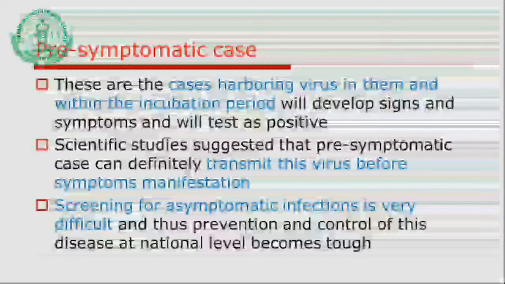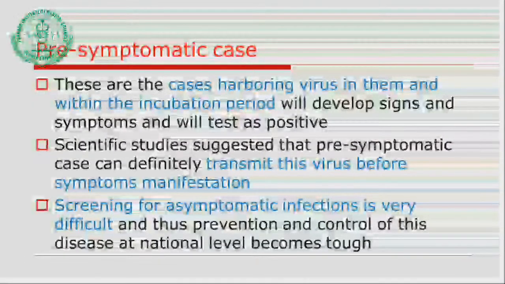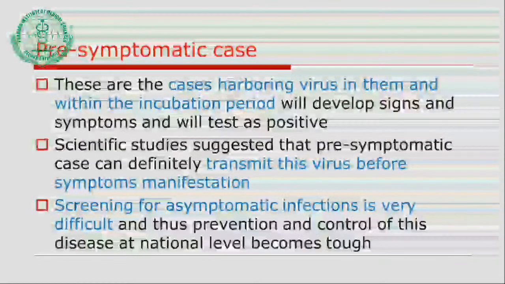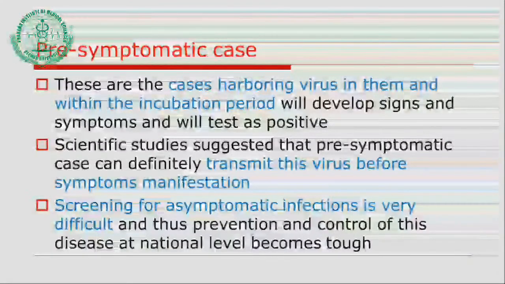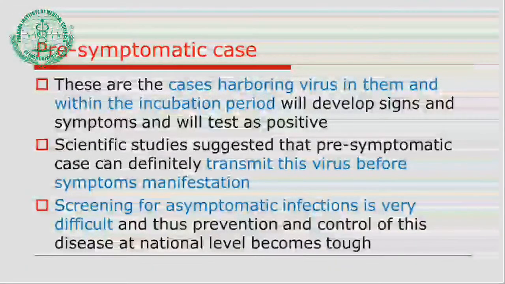Then the next type is the pre-symptomatic cases. So who are these pre-symptomatic cases? These are cases harboring the virus within the incubation period. They are in the incubation period, so the entry of the microorganism has occurred, they have the infection, and in future they may show the signs and symptoms. But what is the danger of these pre-symptomatic cases? As we have not done the test, and as they are not showing signs and symptoms, we are not aware they are corona positive, and they are spreading the disease into the community.